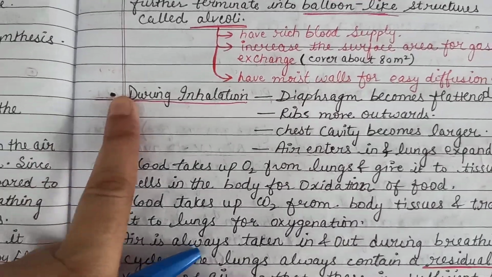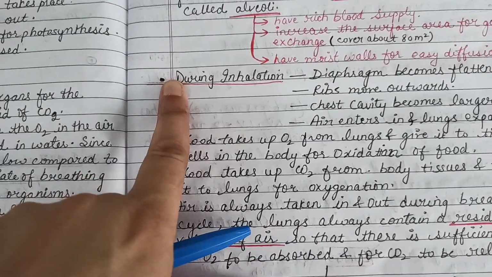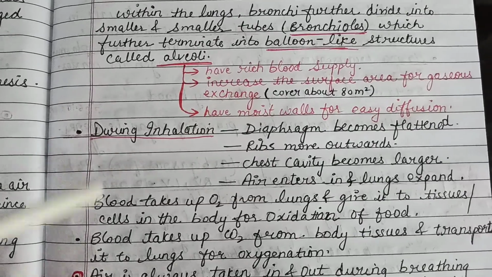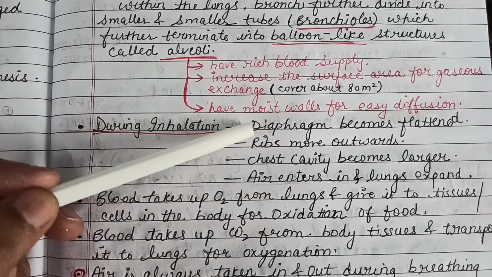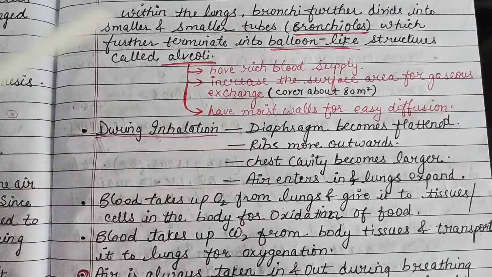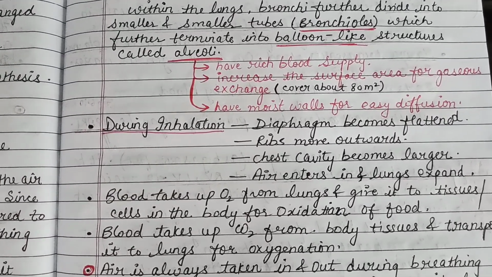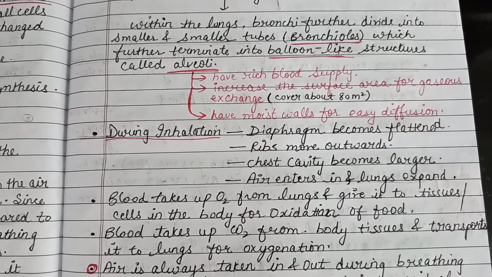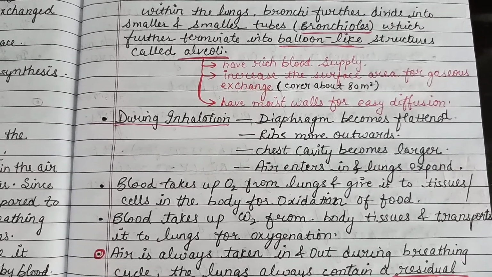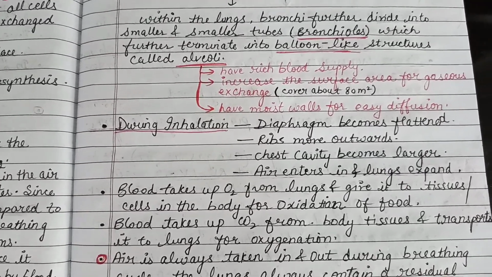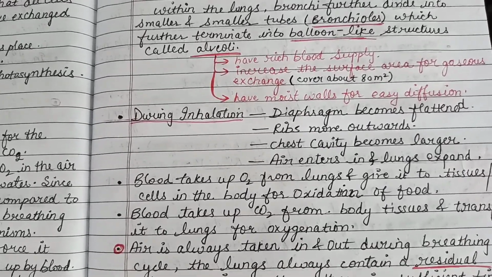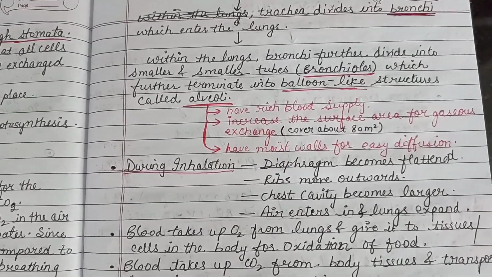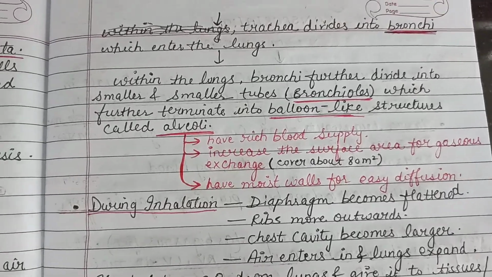So during inhalation, what happens when we inhale air? When we take in oxygen, our diaphragm, which is present below the lungs, becomes flattened. Ribs move outwards, the volume of the chest cavity rises, the chest cavity becomes larger, and air enters the lungs and the lungs expand. But during exhalation, the rib cage moves down, the diaphragm comes back to its original position, the volume of the thoracic cavity is reduced, and with pressure, foul air, that is carbon dioxide, is expelled out from the body, right.